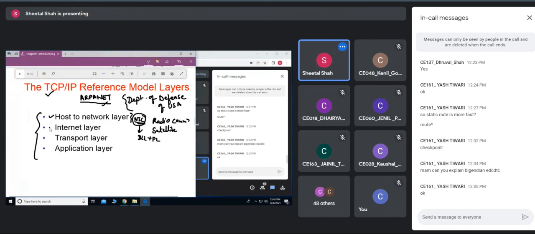Fine. Next comes the internet layer. This internet layer is based upon packet switch networks.